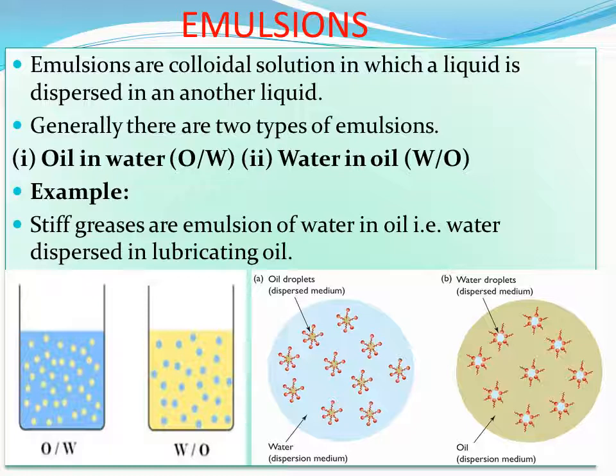Oil in water emulsion, there are various examples. When you take a spoon of oil and try to dissolve it completely in water, it won't dissolve. If you beat it many times, you can see the oil droplets spread throughout the water. That itself can be called an emulsion. Many paints are of this type.